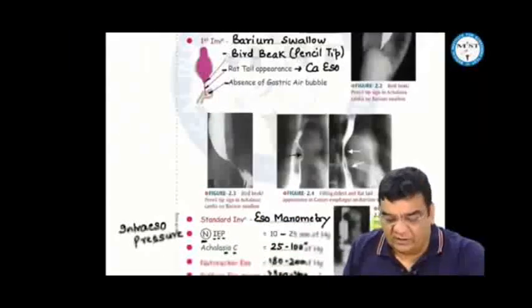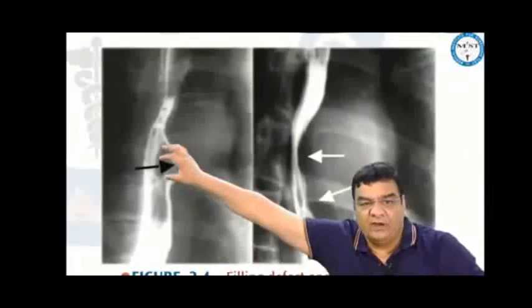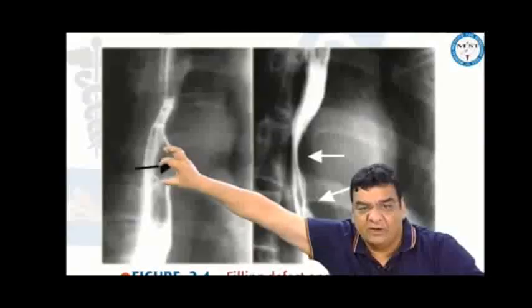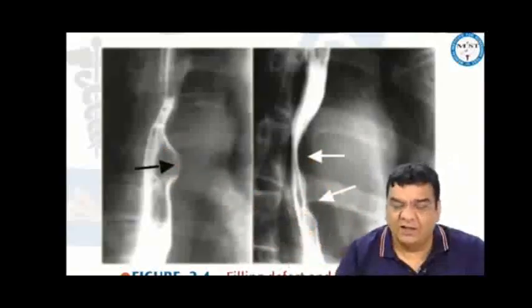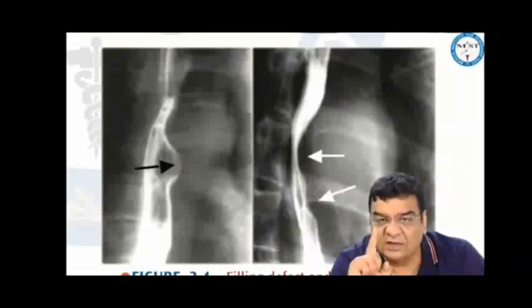We should not confuse this with the barium swallow images in cancers, where we may find a filling defect because the contrast will not go inside the cancer. So cancer appears as a filling defect here, and we may find a rat tail appearance in cancer esophagus. Rat tail appearance is more commonly associated with cancer esophagus than achalasia cardia.